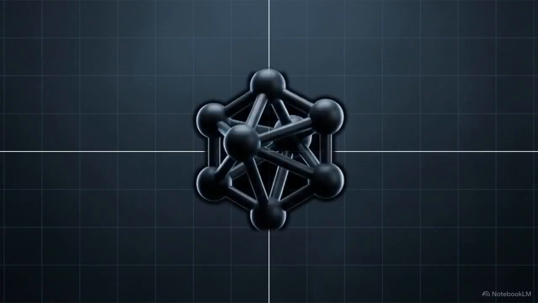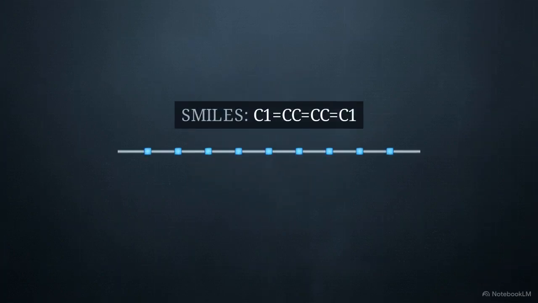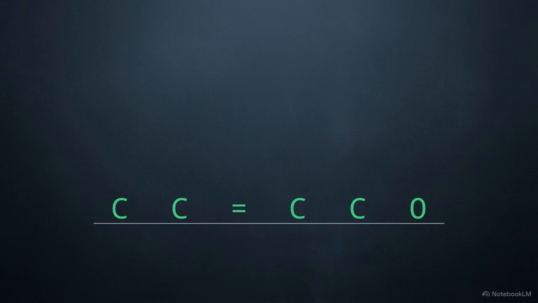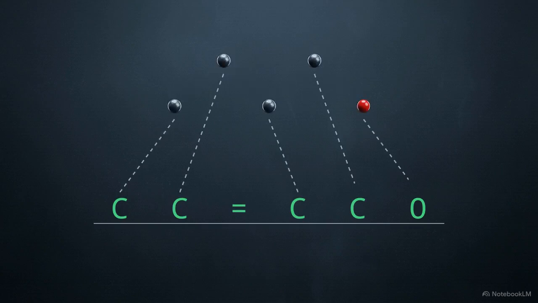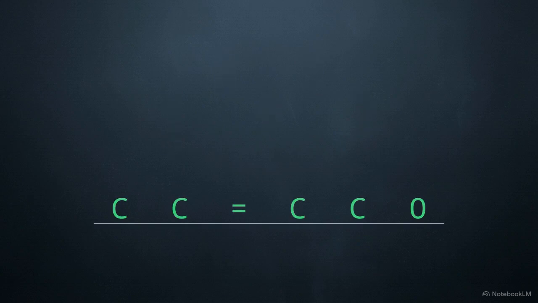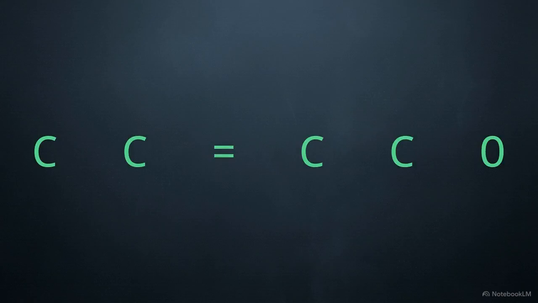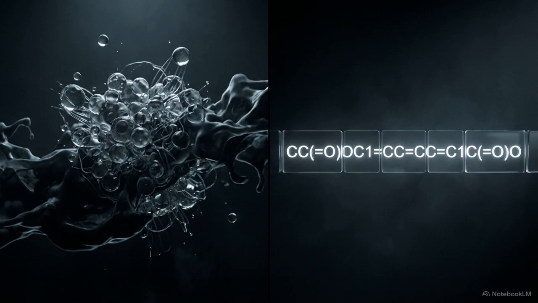The first step discards the complex 3D physical shape entirely, collapsing the molecule into a single flat dimension. This format is the SMILES string, which represents the entire molecule strictly as a line of standard text characters. A string of letters captures the chemical ingredients, the specific atoms and their connections, but sacrifices the molecule's spatial geometry and orientation in space. The infinite, unmanageable nature of the physical object is now contained entirely inside a computable string of text.